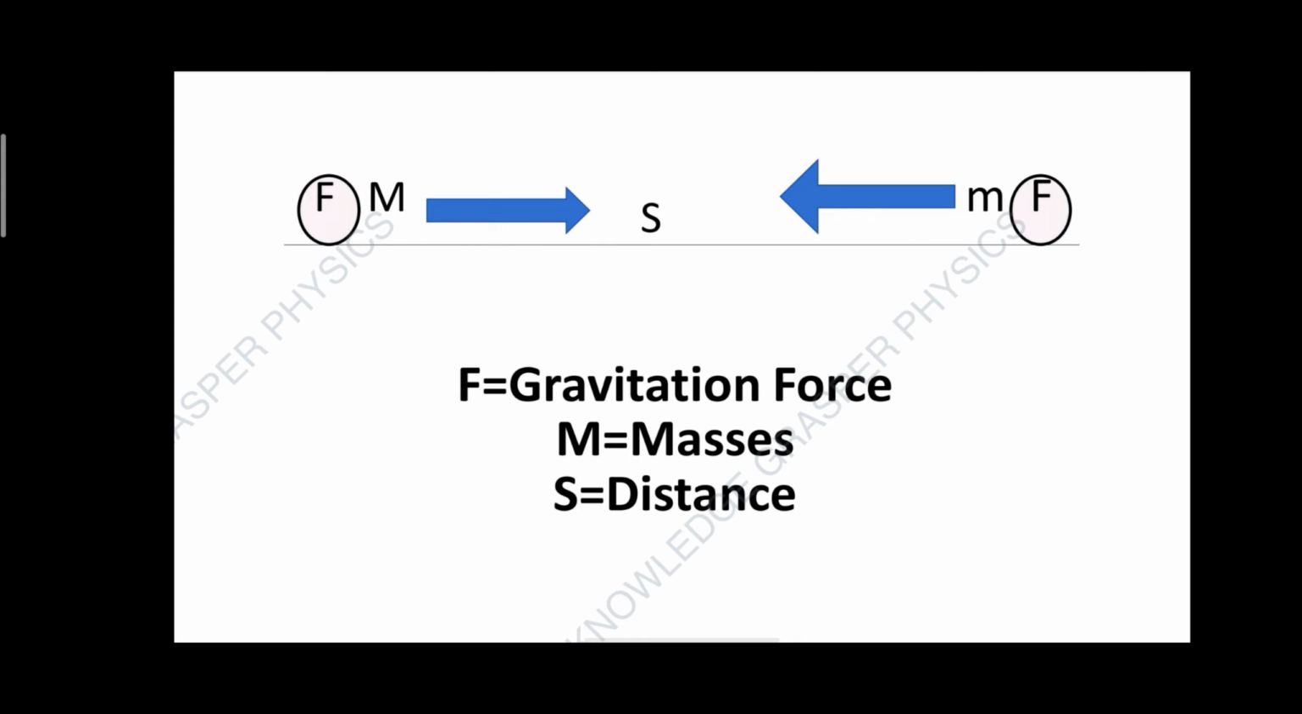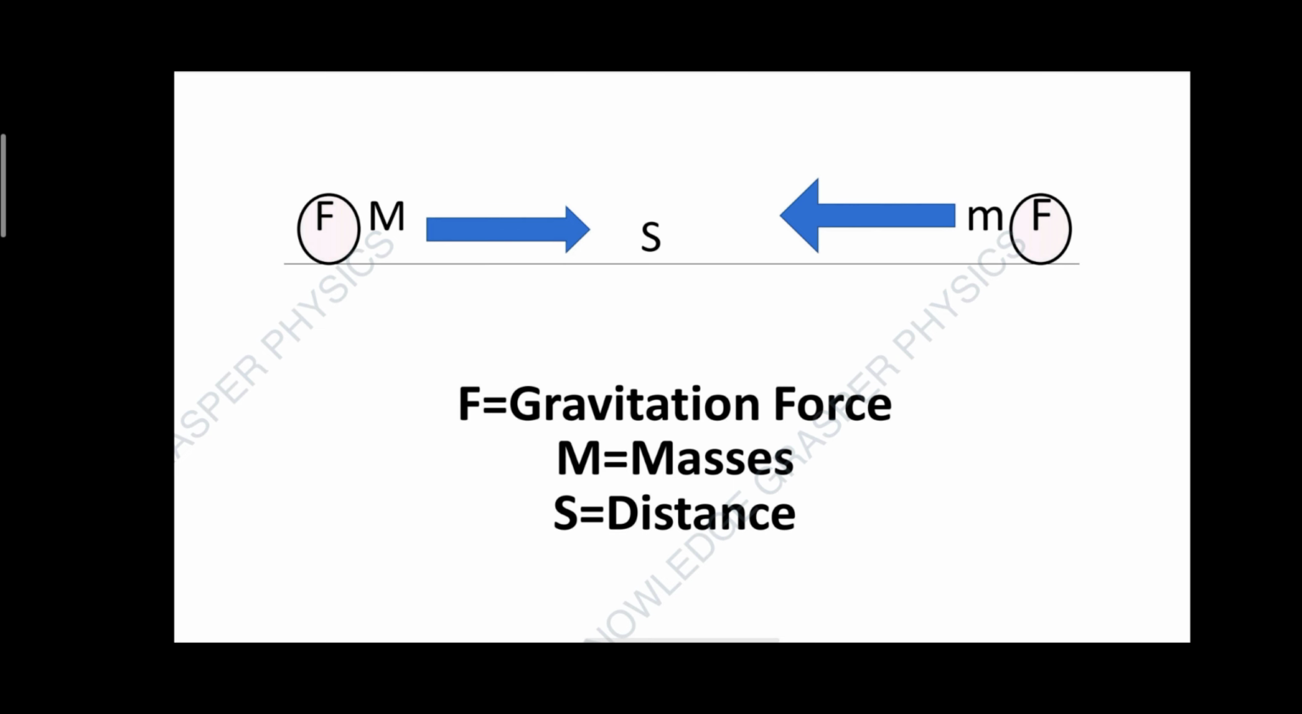So, we know what gravitation is. It is the attraction force between two bodies in the universe. This diagram is an example. Here the two bodies are there, the two masses. There is an attraction force between them, the force of gravitation, and the distance between them is r.